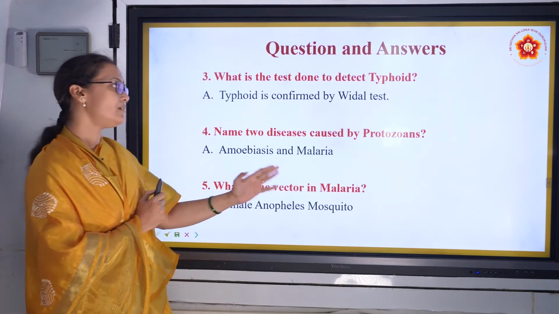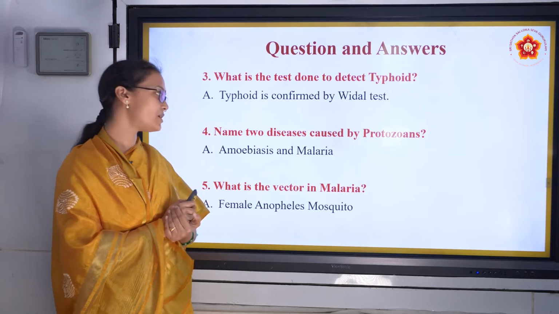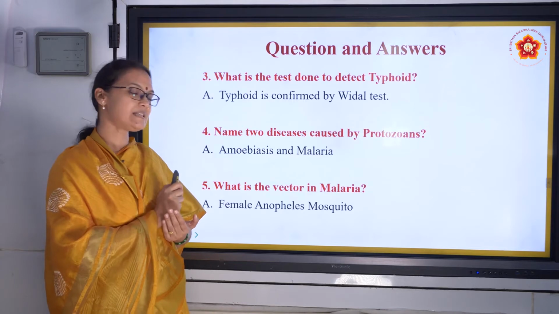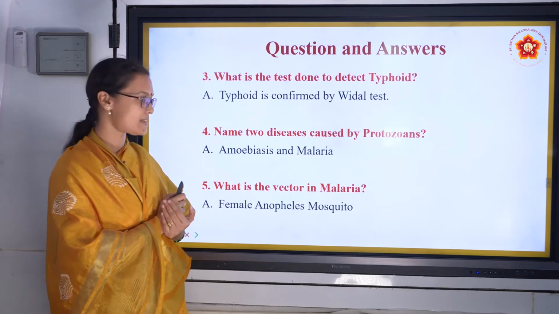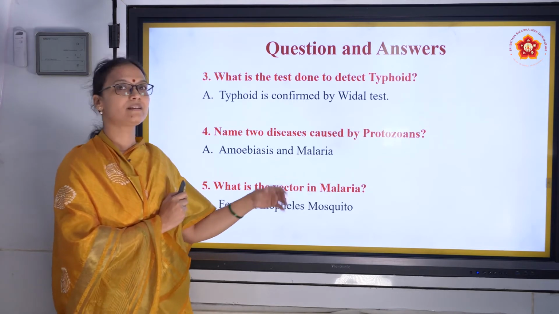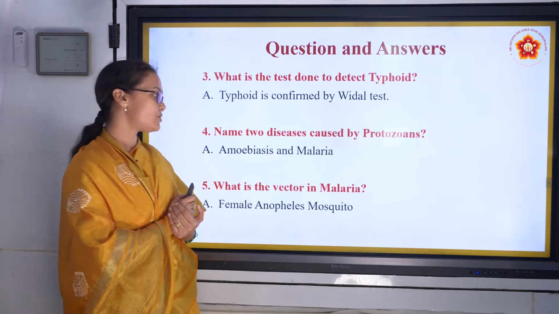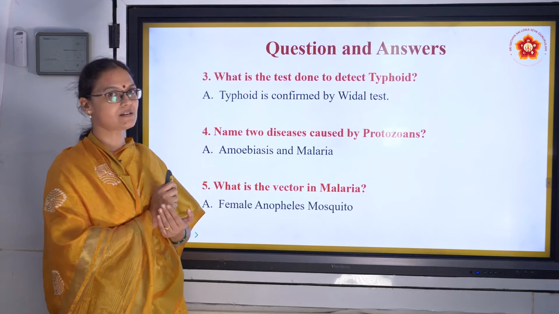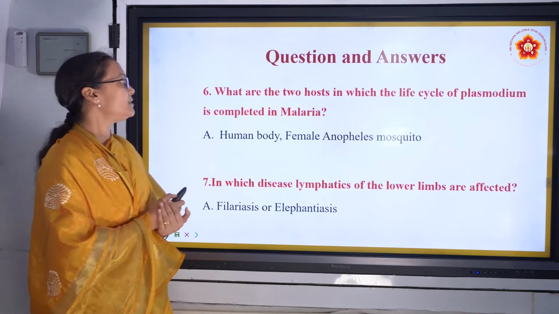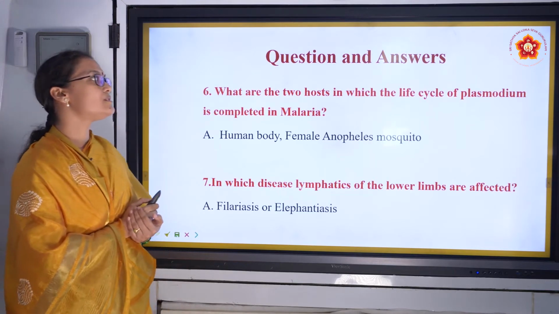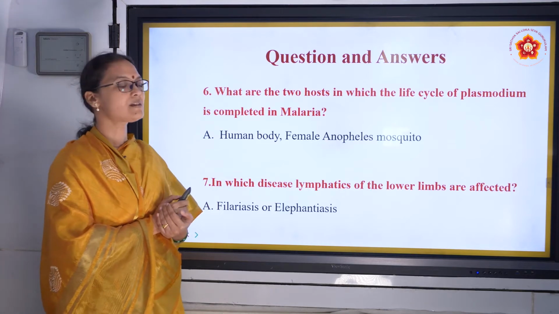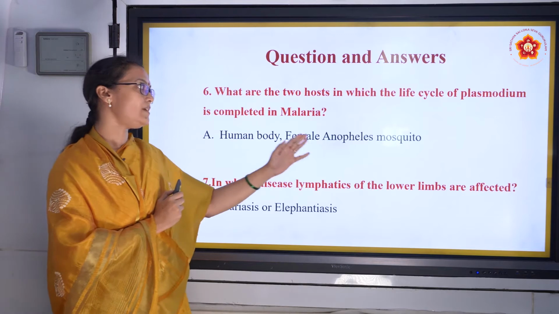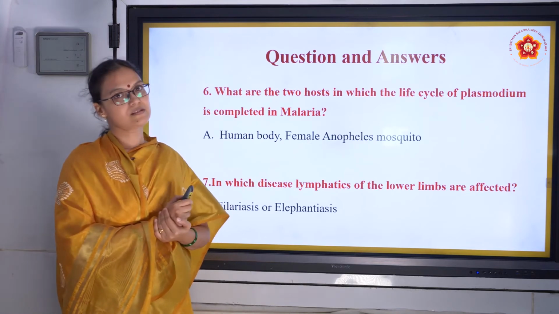What is the vector in malaria? Here we spoke about pathogen and vector. Pathogen is the disease-causing microorganism, whereas a vector is the one that carries the pathogen. So in malaria the vector is a mosquito. It is a female Anopheles mosquito. Next, what are the two hosts in which the life cycle of Plasmodium is completed in malaria? If you remember, it is the human body and the female Anopheles mosquito.